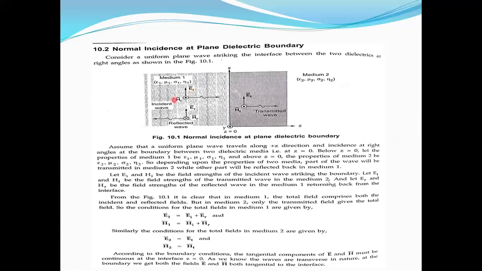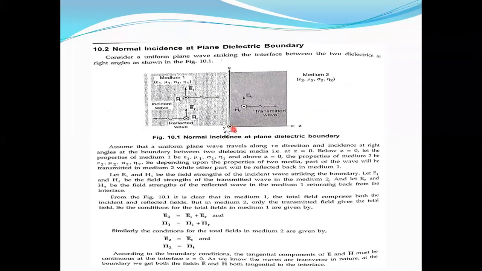Now you observe here, there is an incident wave. Please see first of all this plane. Here the wave is propagating along the z direction. Now I am considering z equal to 0 at this boundary. I have considered this boundary interface as the x-axis, and there is also a y-axis, which I am going to show like this dot.